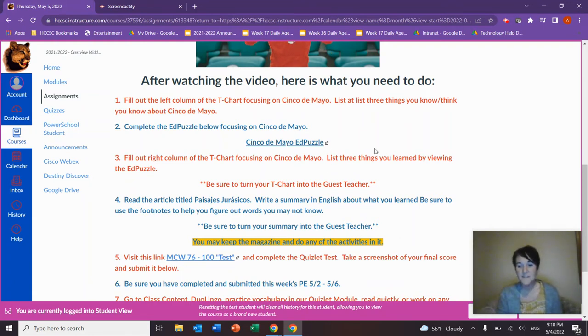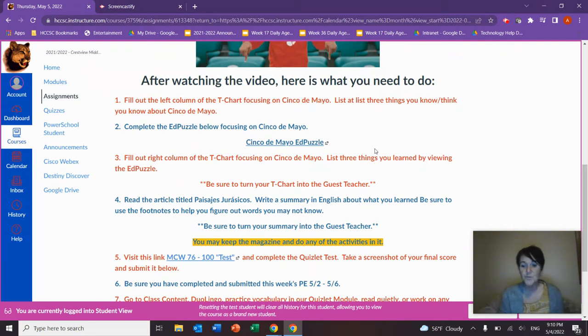The Ed puzzle is in Spanish, but the speaker speaks very slowly. So I think you will do a fantastic job being able to listen and understand. Remember, if there are parts you're unsure about, use that rewatch button so that you can be sure you're getting the information you need.